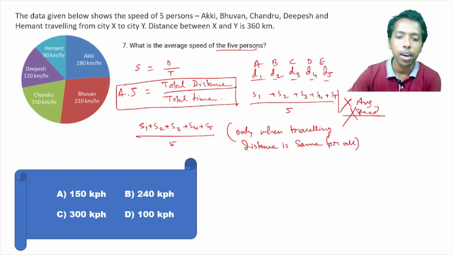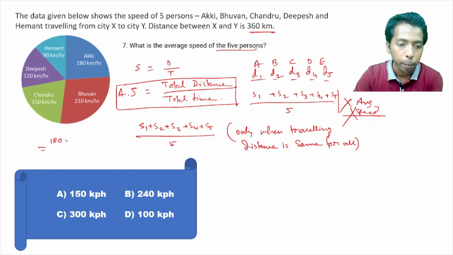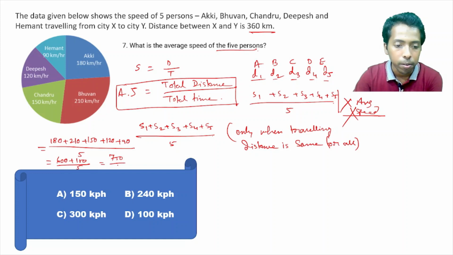Now, here the traveling distance of all the 5 persons is the same, that is 360 kilometers. So we can easily take the average of the speeds of all 5 persons, that is 180 plus 210 plus 150 plus 120 plus 90 divided by 5. So this is 210, 420, that is 600, plus 150, divided by 5, and this is 750 by 5, which will give us 150 kilometer per hour.